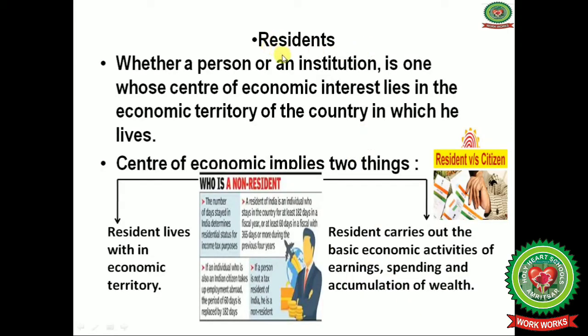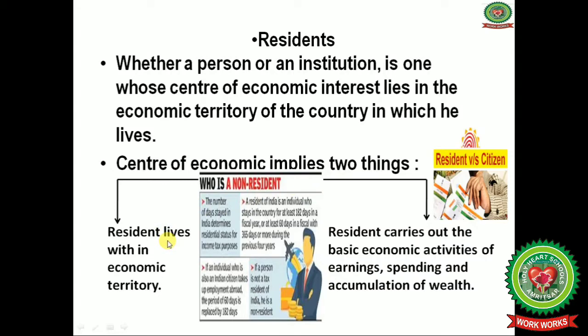Next term is residents. Residents means the person who is living in one country, having an Aadhaar card also as an identity, that is a resident of that country. Whether a person or an institution is one whose center of economic interest lies in the economic territory of the country in which he lives. So center of economic interest implies two things.